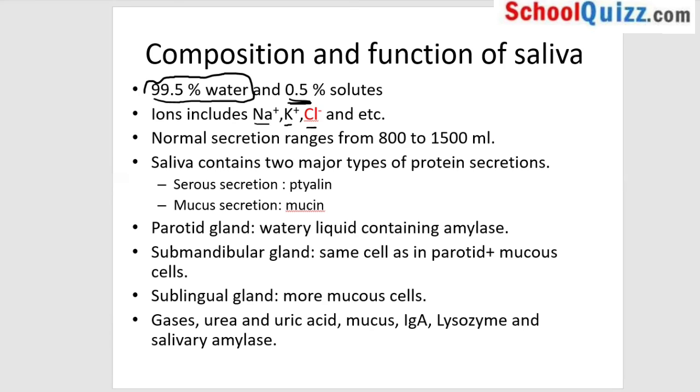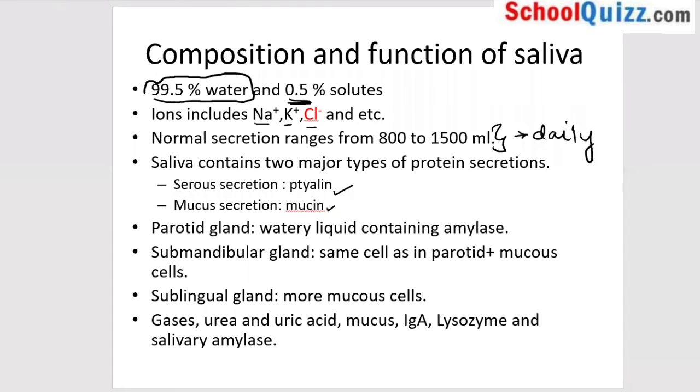We will come to why we have these ions in our saliva. The normal secretion, how much saliva do we produce daily? We produce about 800 to 1500 ml of saliva on a daily basis. There are also protein secretions present in our saliva. They are known as ptyalin and mucin.